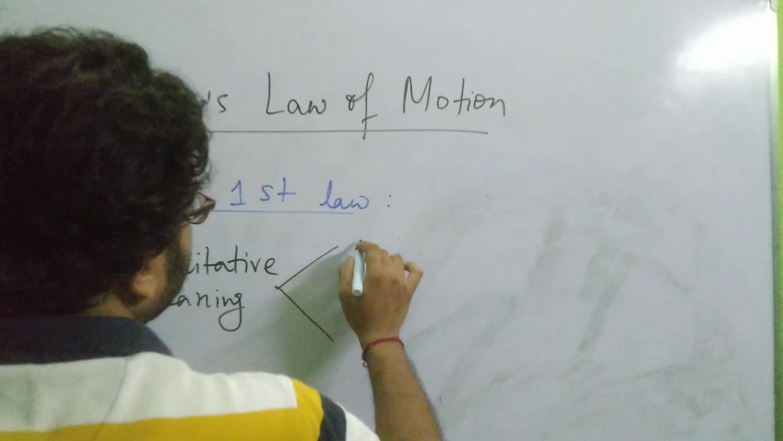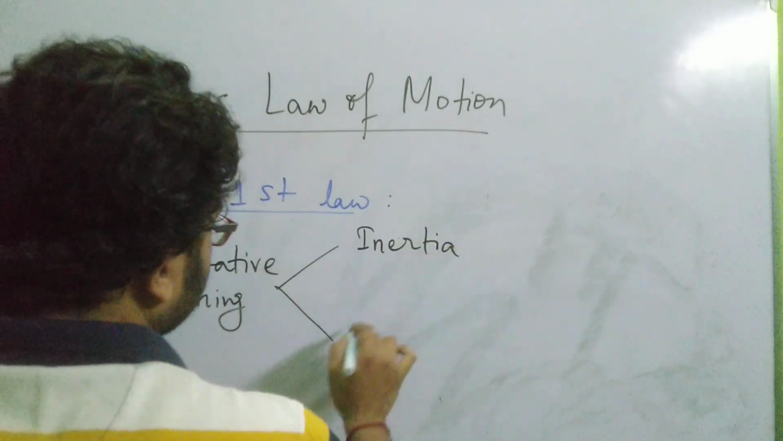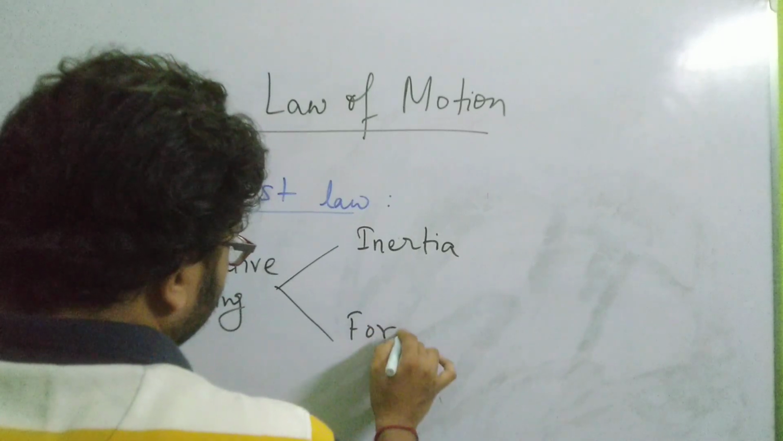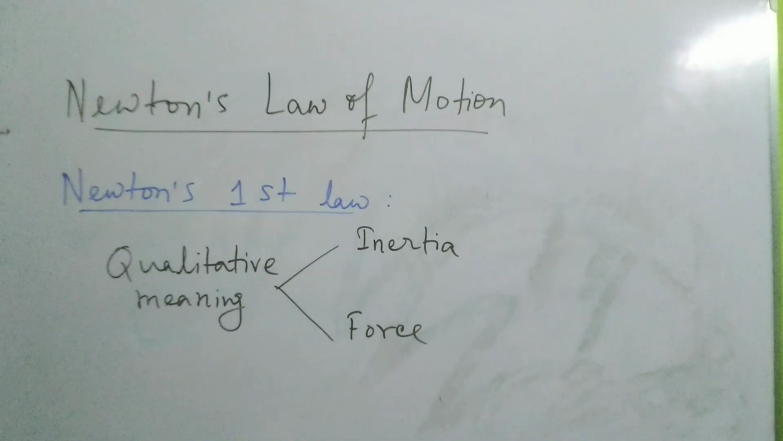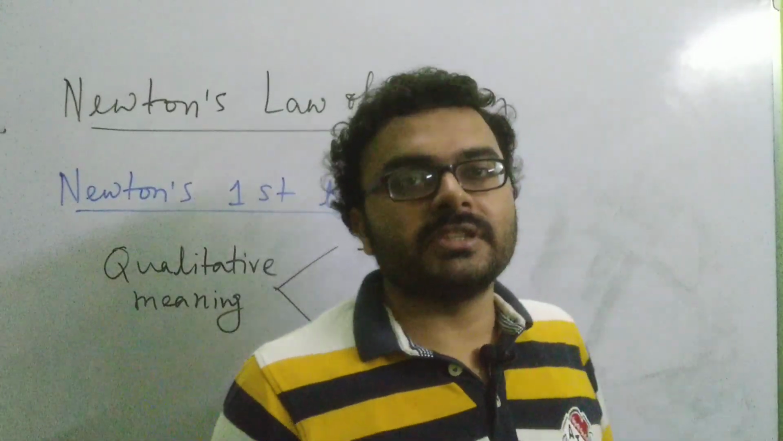One is the inertia, and second is the force. We can actually describe these two terms using the first law. What is meant by inertia? In Newton's law, it is said that an object in motion continues to be in motion, or an object at rest continues to be at rest. That is, it continues to be in the state it is present.